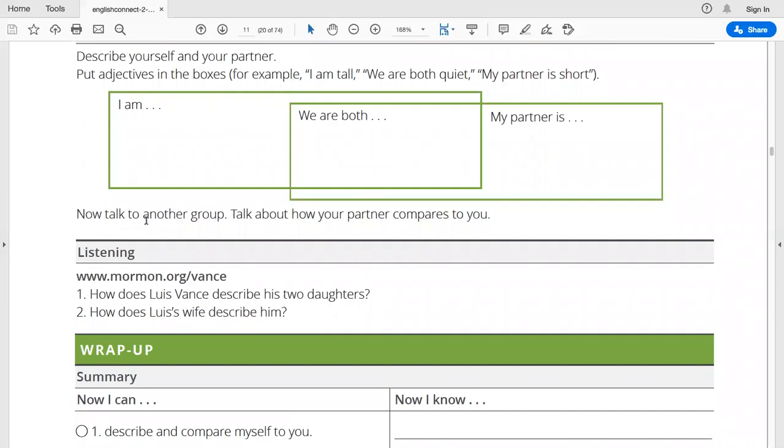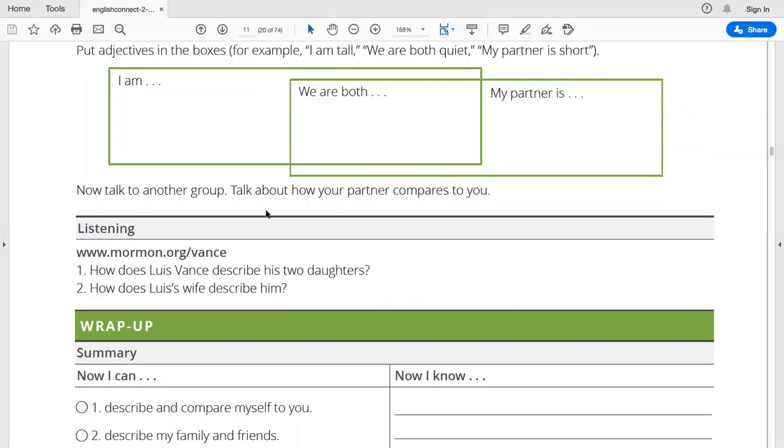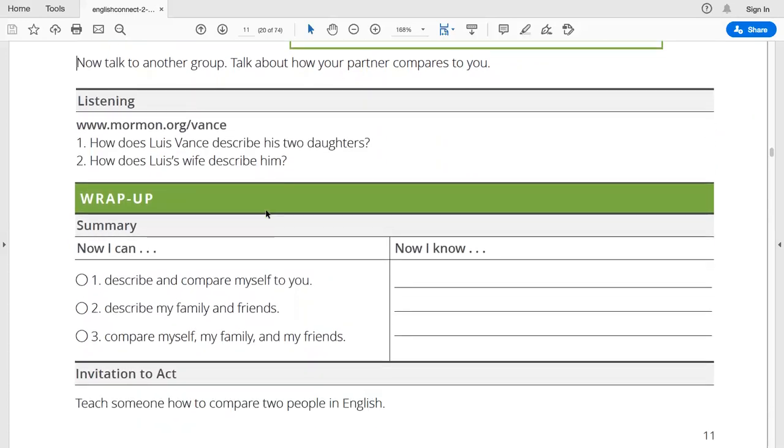And now talk to another group. Talk about how your partner compares to you. So in this case, we will try to find another group during the class, and we will talk about the comparison we have already made about our partners. Then for the listening practice, we'll go to YouTube and watch the video about Luis Vance and describe his two daughters. And how do Luis's wives describe him? So we'll answer these two questions.